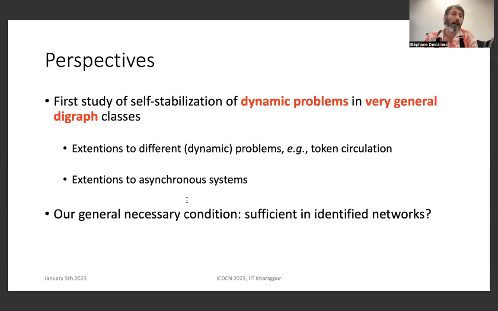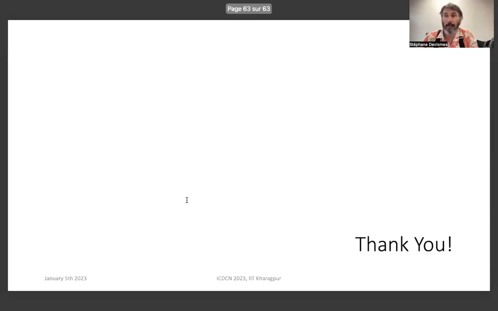And we also would like to extend our research to asynchronous systems. And finally, an interesting open question is whether the first general necessary condition we give is sufficient when we consider identified networks. Thank you very much.